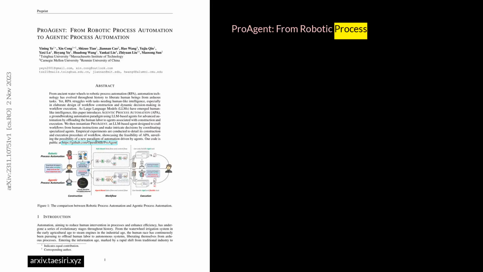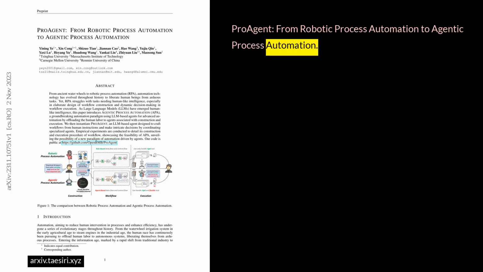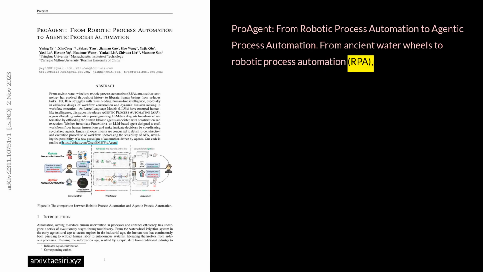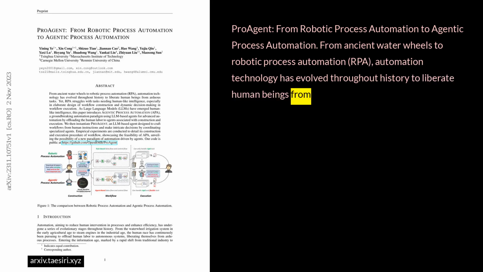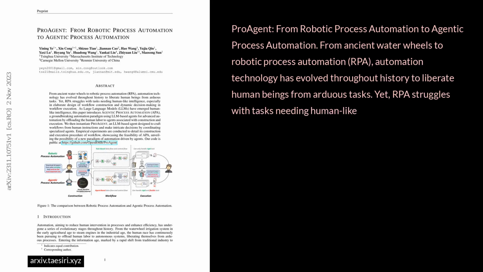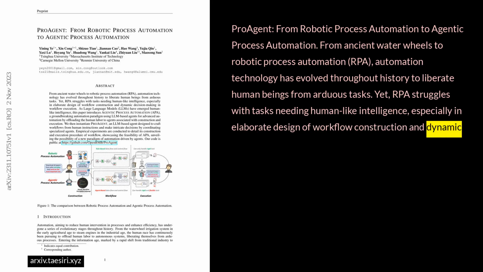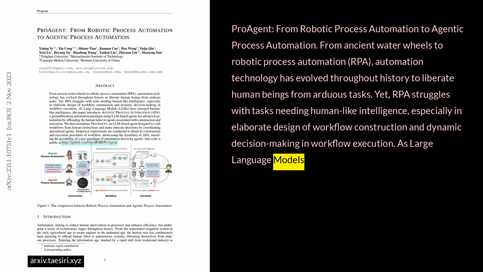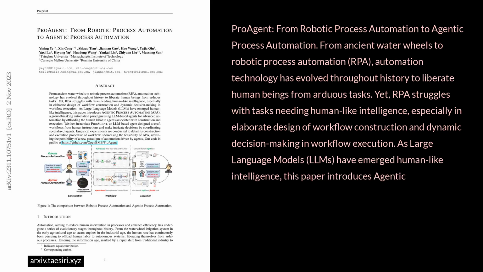ProAgent, from robotic process automation to agentic process automation. From ancient water wheels to robotic process automation, RPA, automation technology has evolved throughout history to liberate human beings from arduous tasks. Yet, RPA struggles with tasks needing human-like intelligence, especially in elaborate design of workflow construction and dynamic decision-making in workflow execution. As large language models, LLMs, have emerged with human-like intelligence, this paper introduces Agentic Process Automation, APA, a